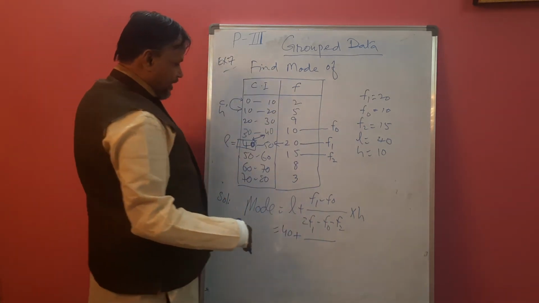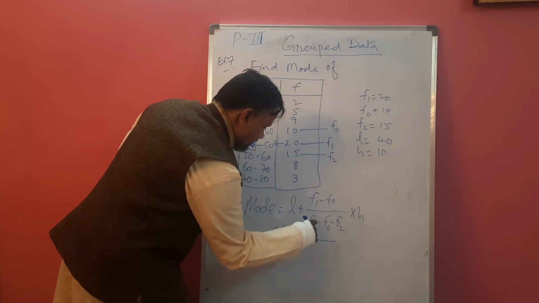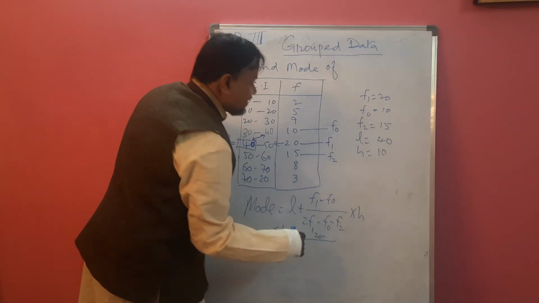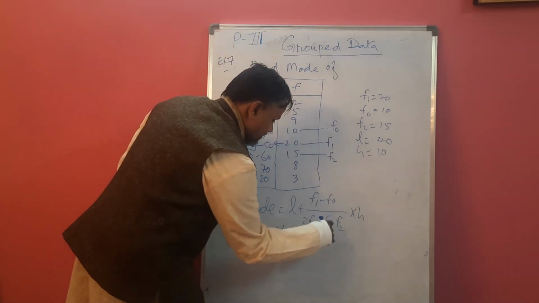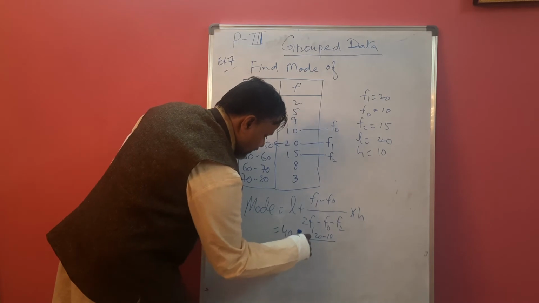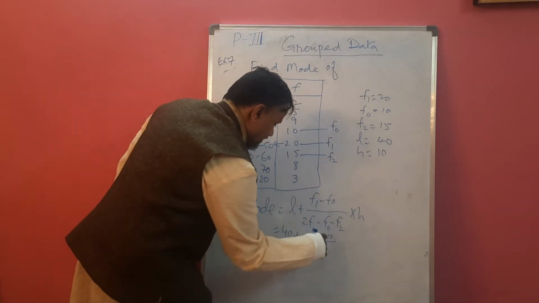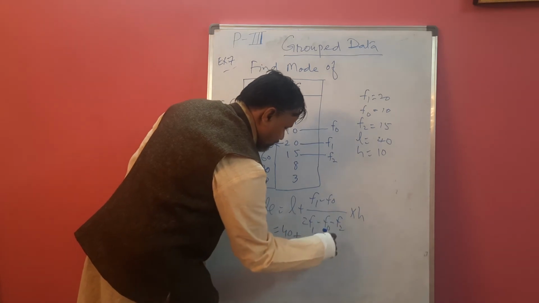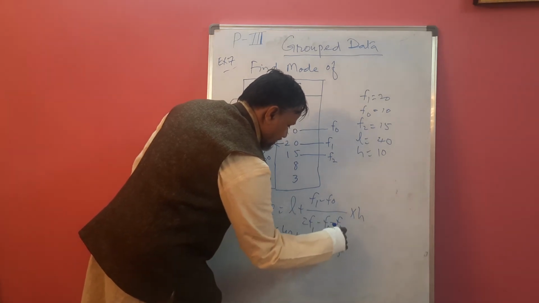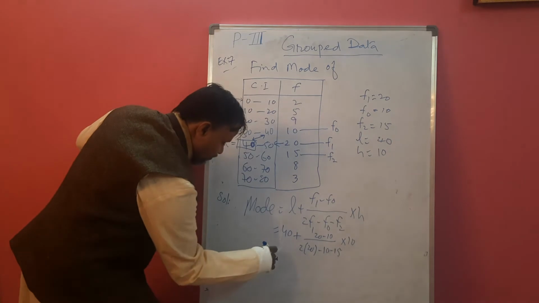Using the formula, 20 minus f0, which is 10, over 2 into 20 minus 10 minus f2. f2 is 15, into h. h is 10. So how much is this?